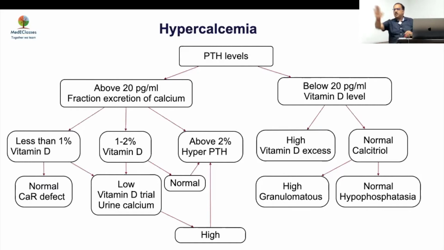So what I'm trying to say is that the most important investigation is PTH. PTH low, vitamin D related, do 25 OHD and calcitriol. PTH high, look at urinary calcium. Based upon that and the fractional excretion of calcium, we will decide whether it is a calcium sensing receptor defect versus a primary hyperparathyroidism. Management is absolutely different.